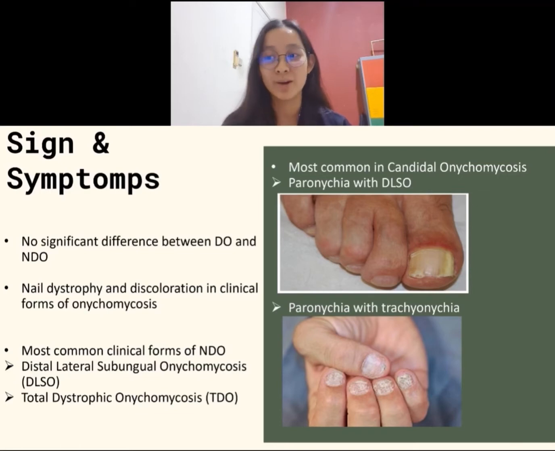In candidal onychomycosis, a common form of non-dermatophyte onychomycosis, paronychia, which is an inflammation of the skin around the nails that can happen in both fingernails and toenails, is a common clinical finding. Paronychia may present with DLSO or trachyonychia.